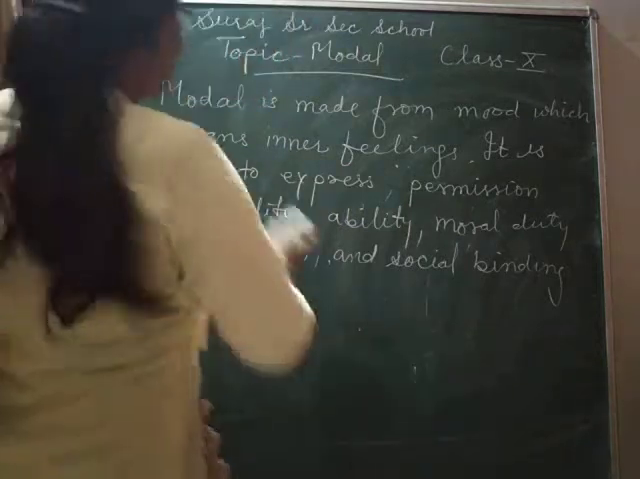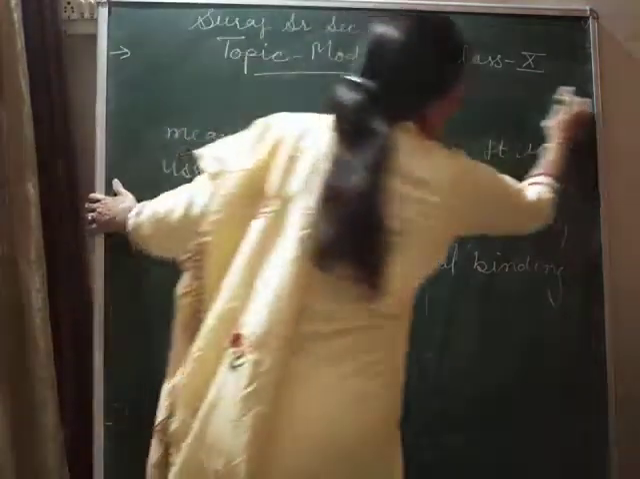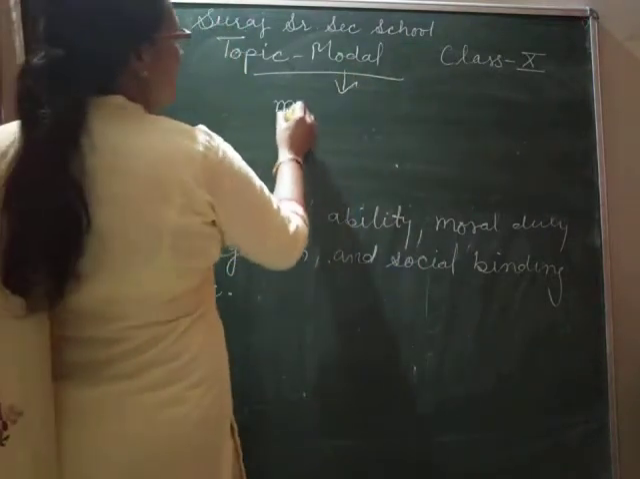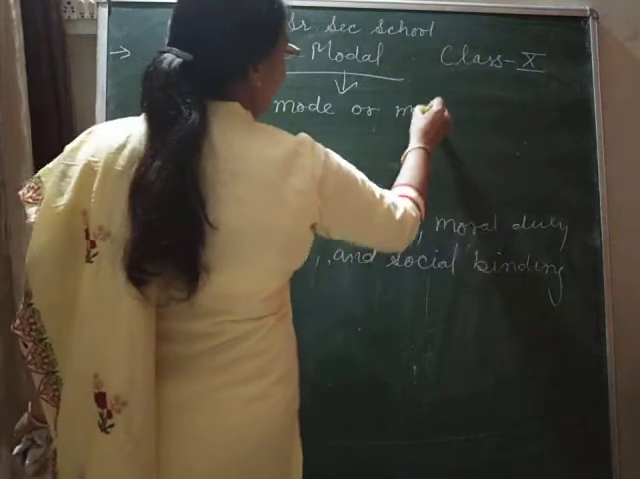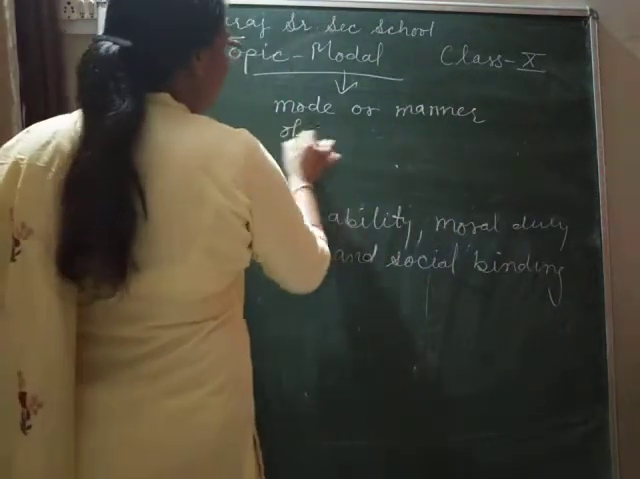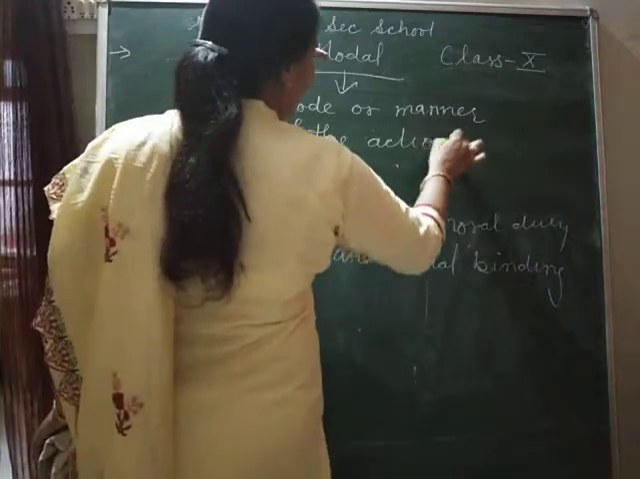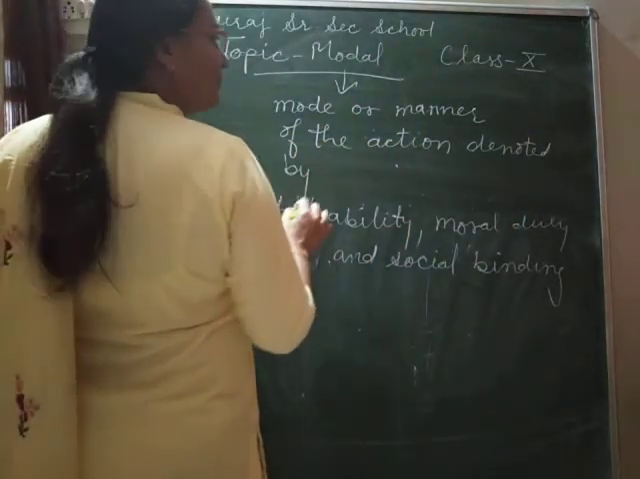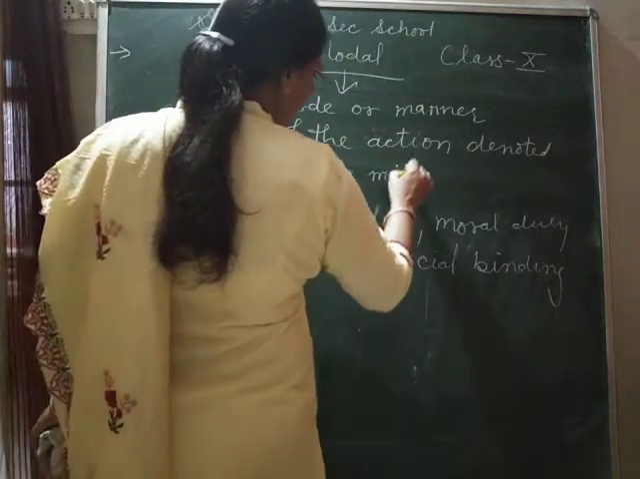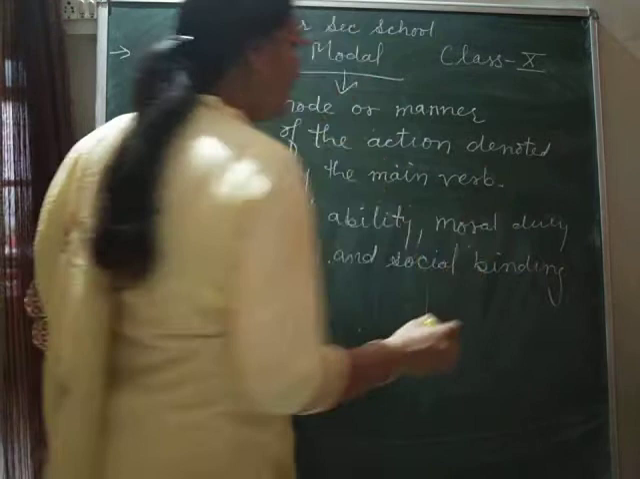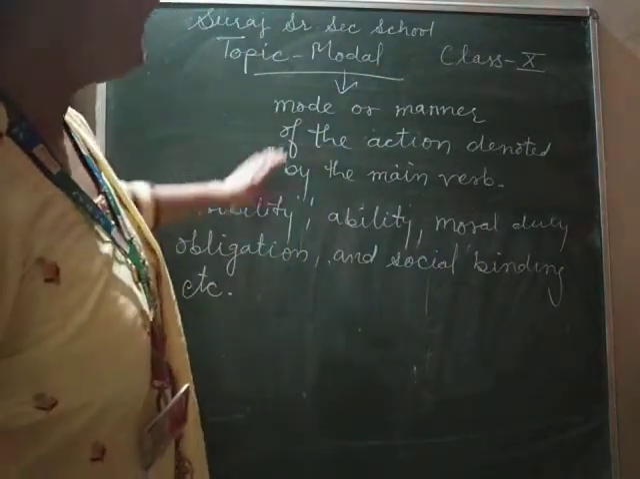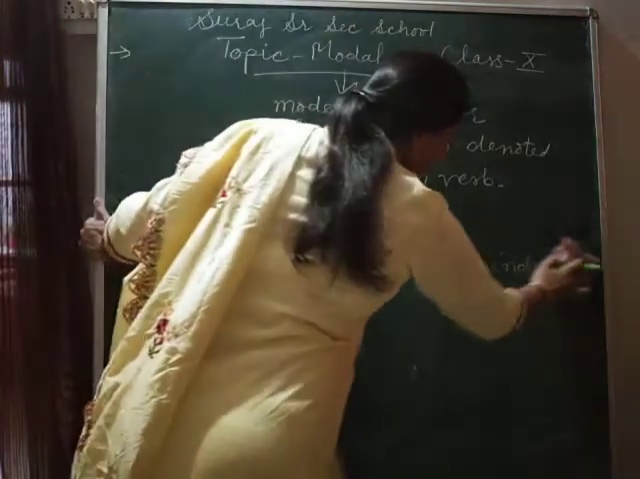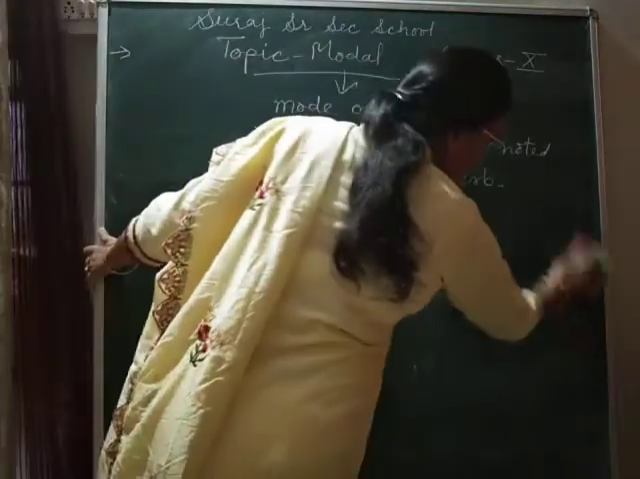Modal is a verb which tells us about the mode and manner of the action denoted by the main verb. The action given by the main verb, its mode and manner is told by the modal verb. Clear? So now we will know what the modals are, which verbs are called modal verbs.